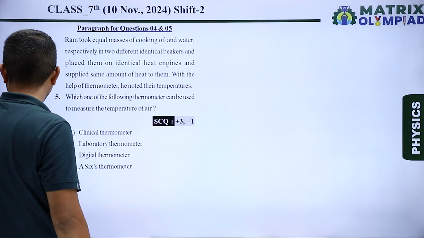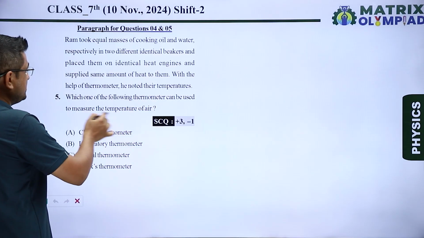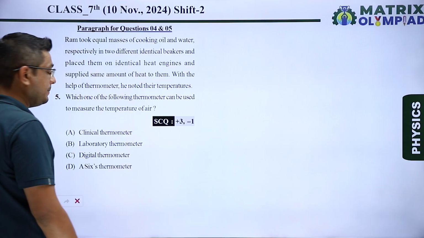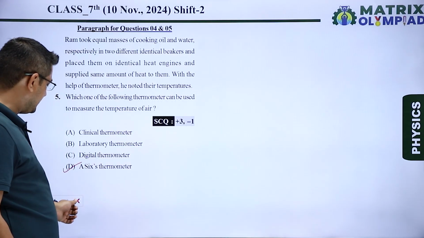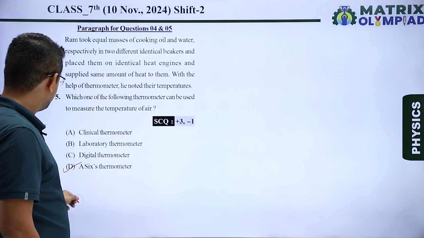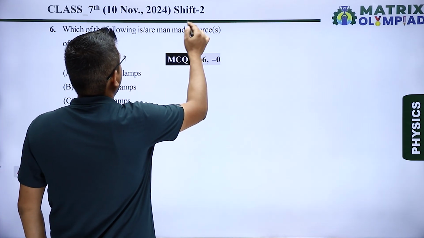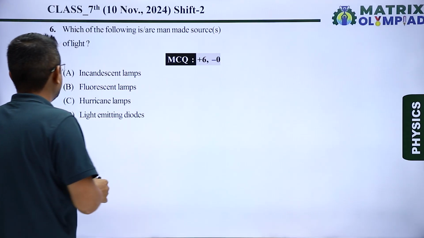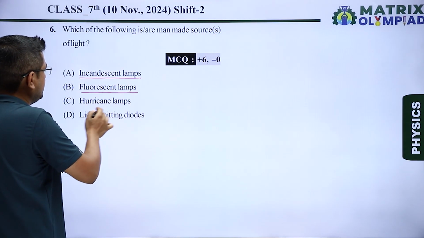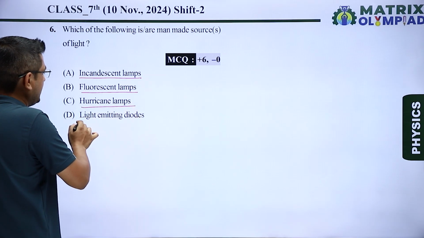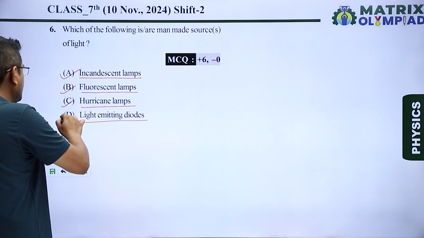Question number 5 based on the same paragraph. Which one of the following thermometers can be used to measure the temperature of air? So the temperature of air is measured by a 6 thermometer. So option D is our correct answer. Next, question number 6. Which of the following are man-made sources? Incandescent lamps are man-made, fluorescent lamps are also man-made, hurricane lamps are also man-made, and light emitting diodes are also man-made. So all 4 options are our correct answer.